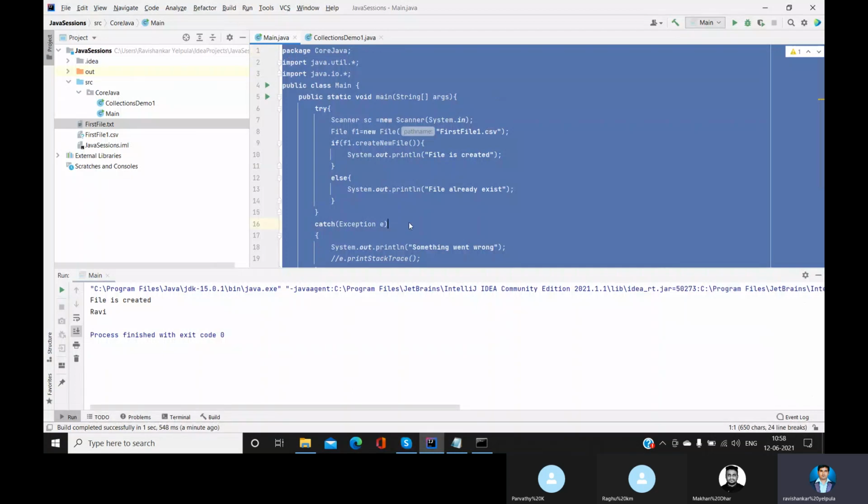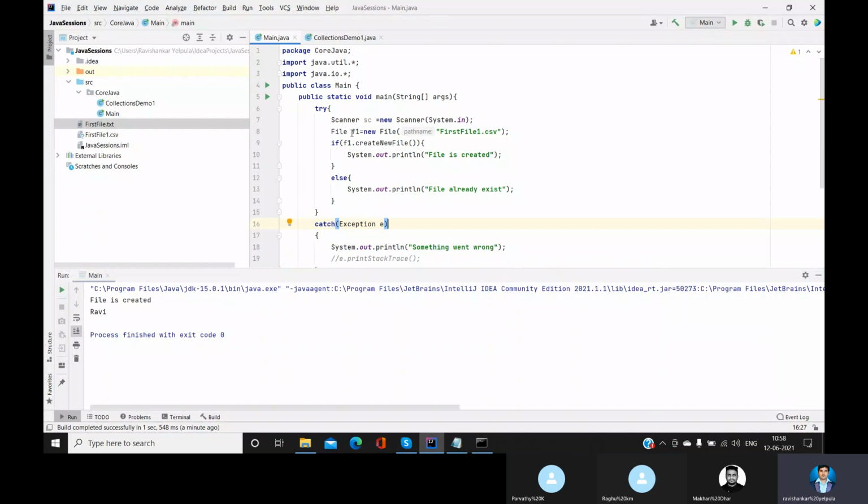Okay, then we'll proceed with the next one. We already created it. We have all okay. In that, guys, there is a Scanner class. Kindly just ignore that.